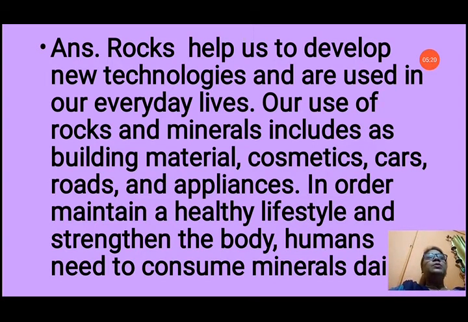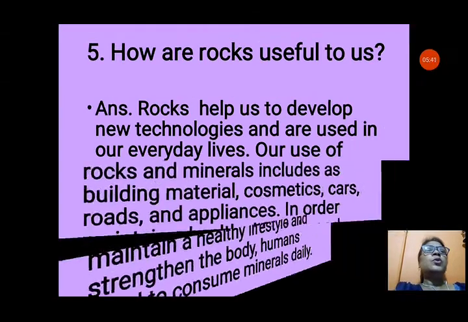Our uses of rocks and minerals include building material, cosmetics, cars, roads, appliances. In order to maintain a healthy lifestyle and strengthen the body, humans also need to consume minerals daily. That means our body also needs minerals to grow healthy. And there are other uses of rocks in our life.